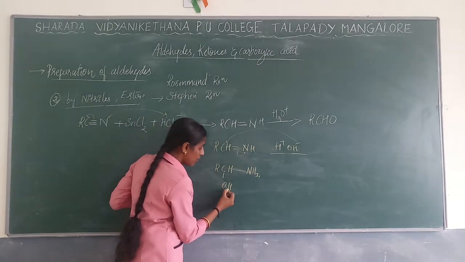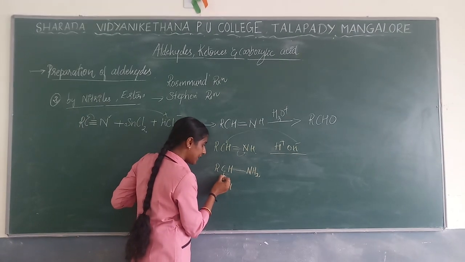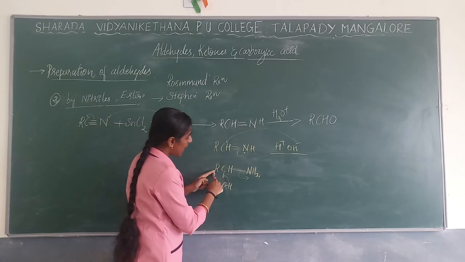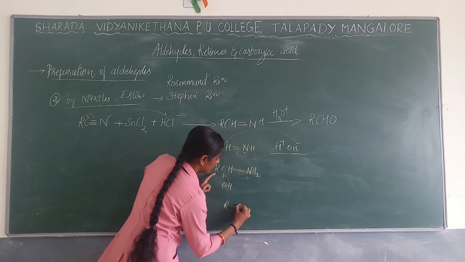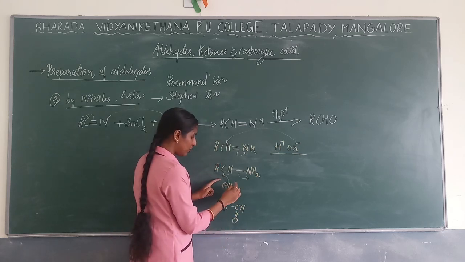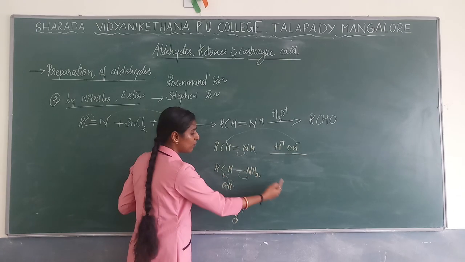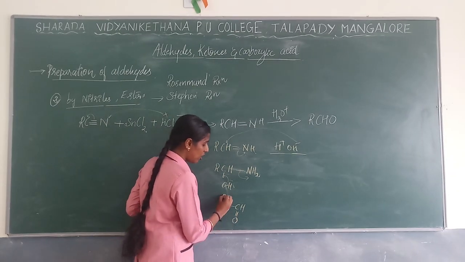Between oxygen and hydrogen the bond will be given up and removed, so that you will get RCH double bonded O. This hydrogen will be removed as well as NH2, so that you will get NH3 as a product formation. So this is your major product.